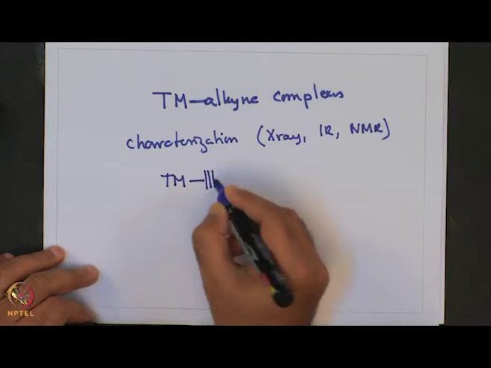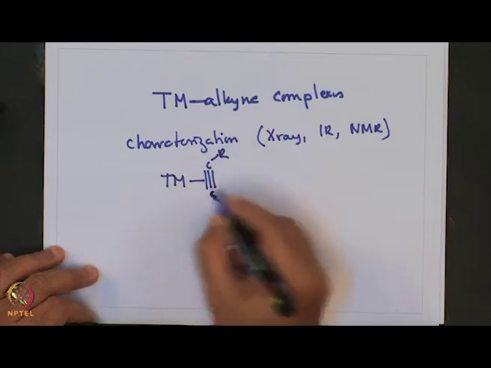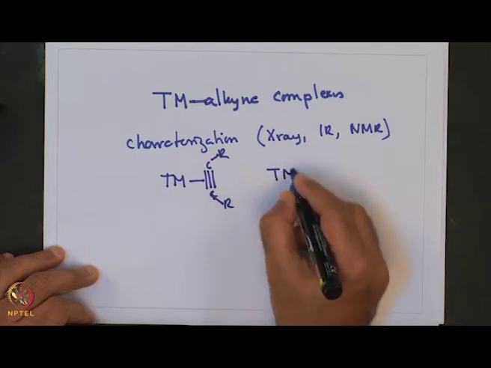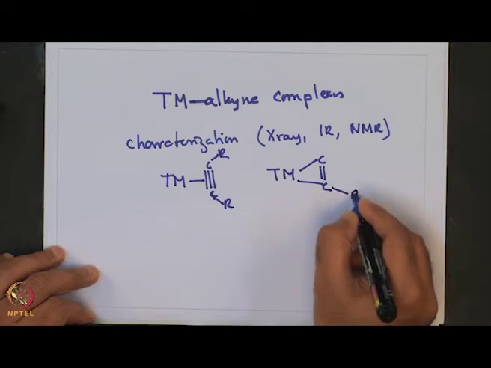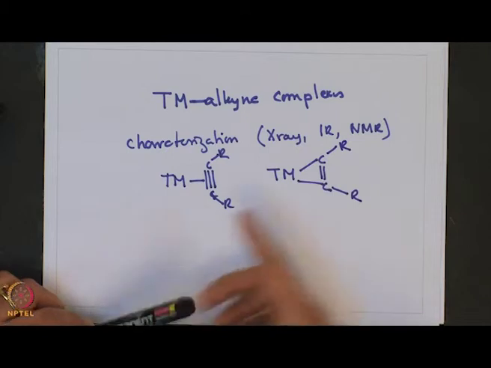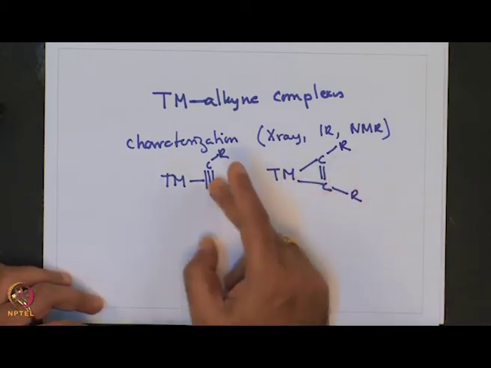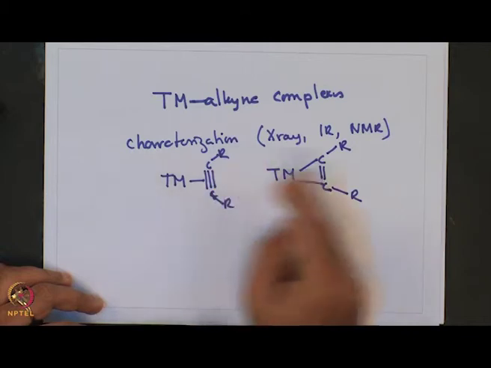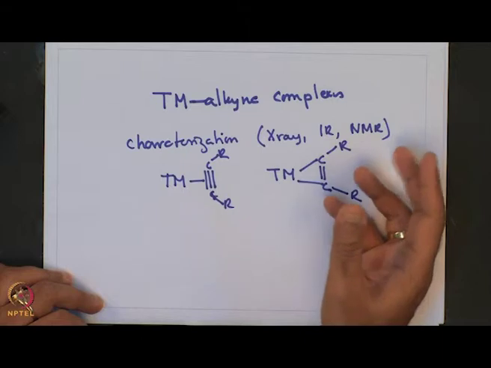One is the acetylenic one, which has a carbon-carbon triple bond. The other is the metallocyclopropene one, which has a carbon-carbon double bond, and between these two structures the CC bond distance would vary from a shorter to a longer one, depending on the extent of the metal to ligand back donation.